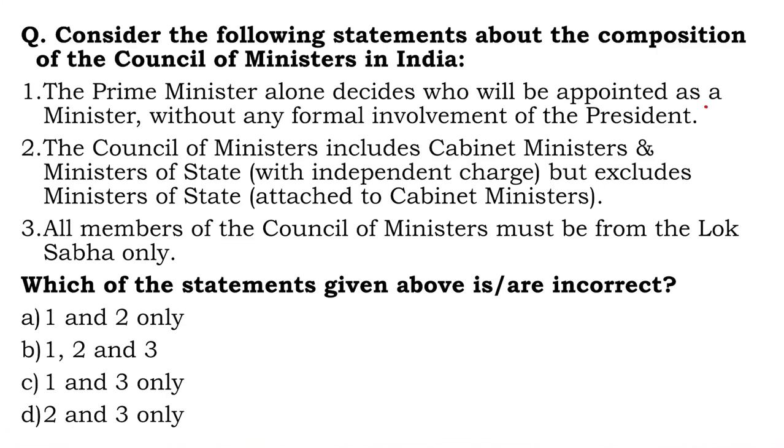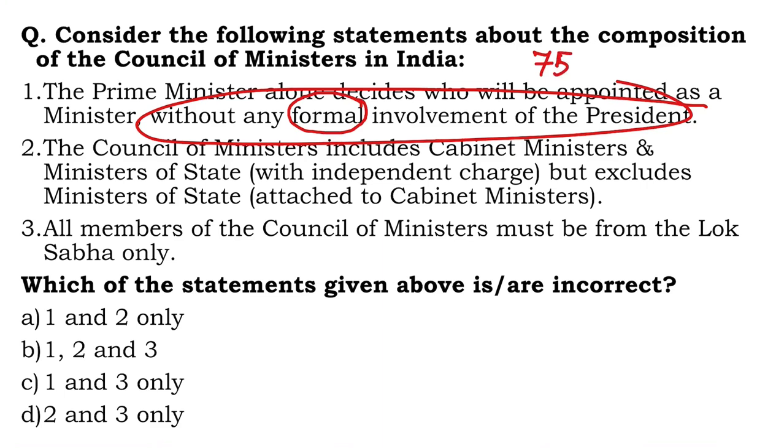The Prime Minister alone decides who will be appointed as a minister without any formal involvement of the President. Is that correct? Yes, of course, the PM alone decides who will be appointed as a minister. Sadly, the second part is where you have the mistake. Without any formal involvement. If you look at Article 75, Clause 1, it's very clear that the Prime Minister and the other Council of Ministers are all appointed by the President.